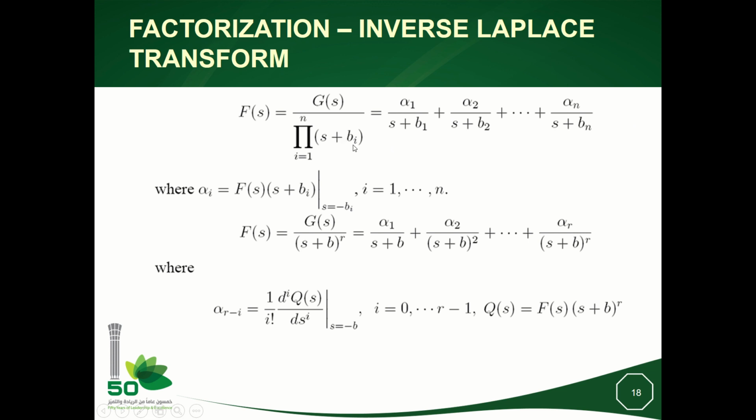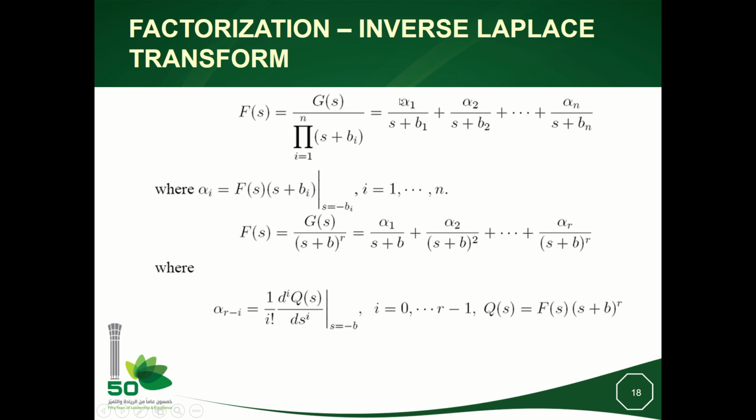So if you have a polynomial function here which has different roots, this decomposition of that form is possible, and I can get the coefficient alpha_i from this rule, which is the function multiplied by this factor s plus b_i, evaluated at the root of each term, which is s equal to minus b_i, i between 1 and n.